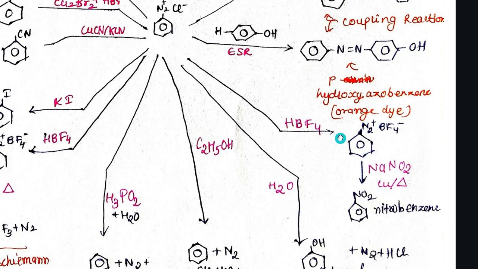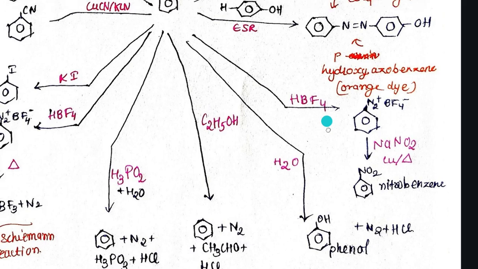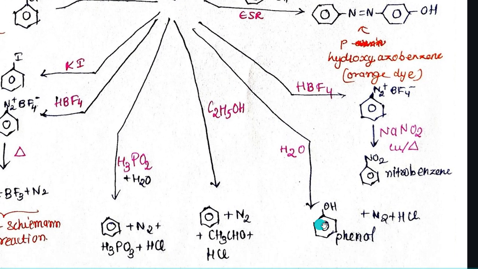Now coming to HBF4. We have N2+ BF4-. When this diazonium salt reacts with HBF4, it will get N2+ BF4- attached to the benzene ring, and after reacting with NaNO2, copper and heat, we will get nitrobenzene. Then reaction of this diazonium salt with water gives us phenol.